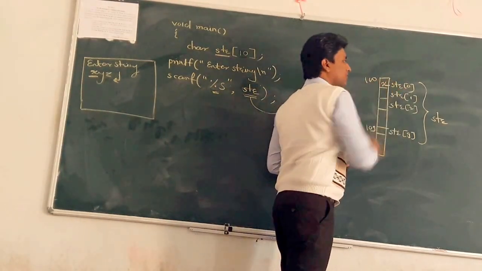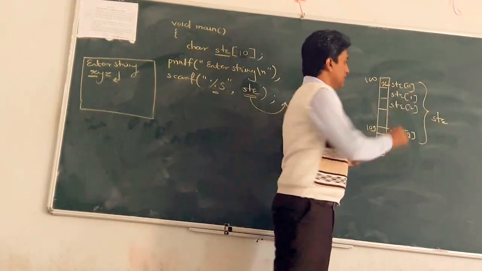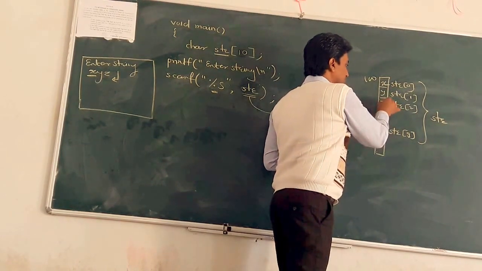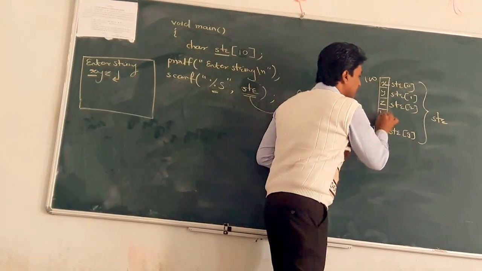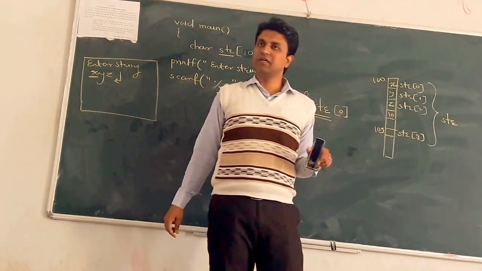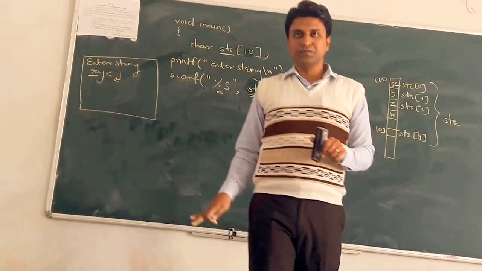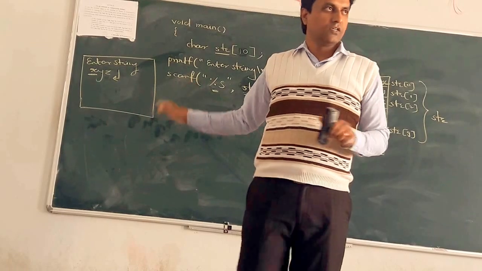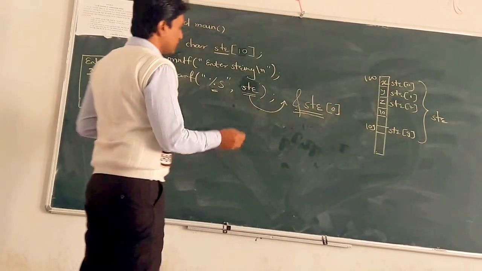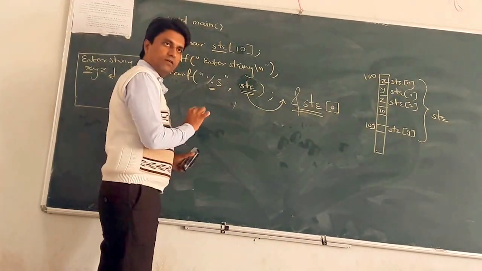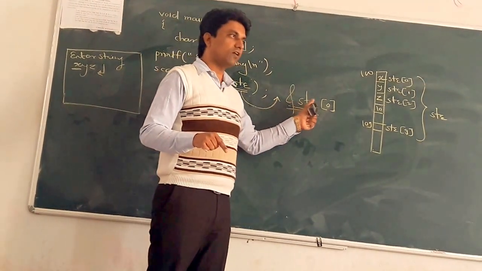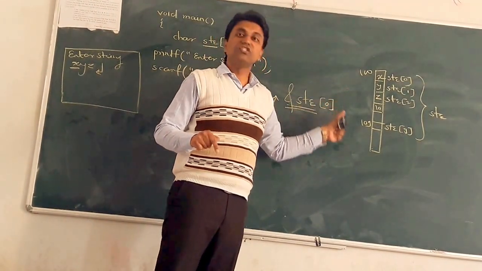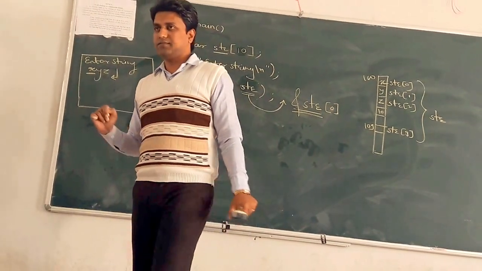So x for the first str of 0, then y for the next location, then z for the next location, and after that \0. Automatically insert \0. Clear? Okay, so for that purpose, don't write ampersand here. And if you want to write, how? str of ampersand of str of 0, you can mention the base address.